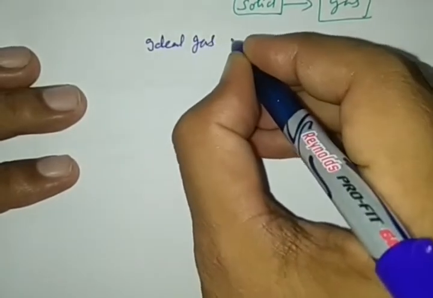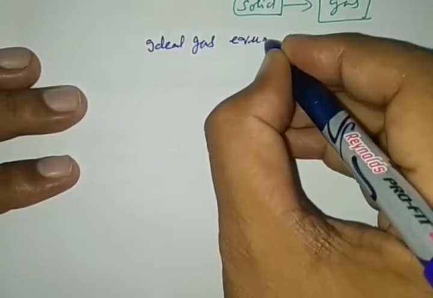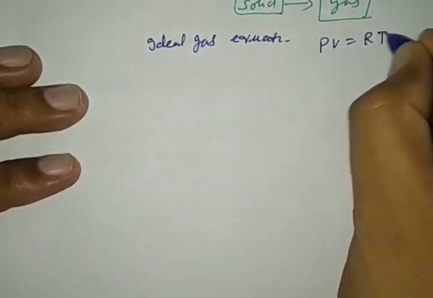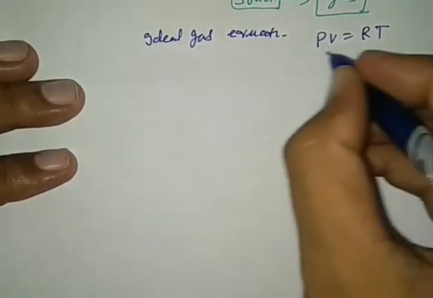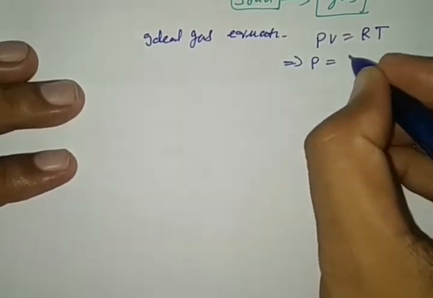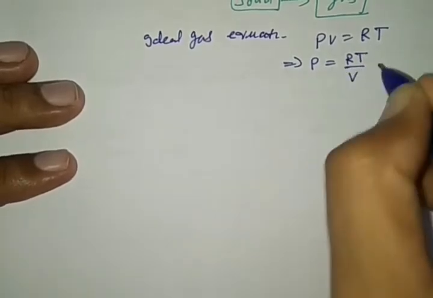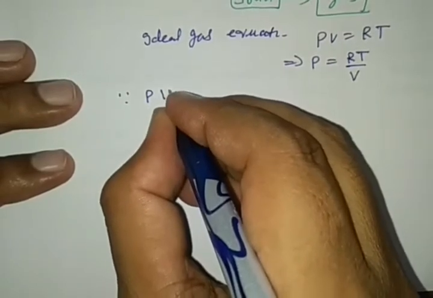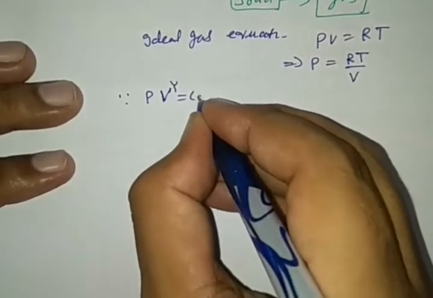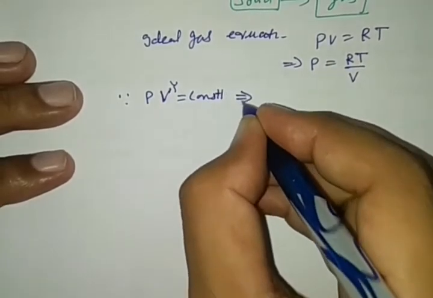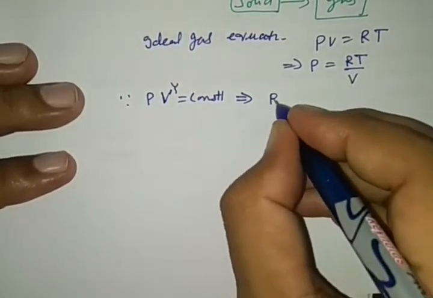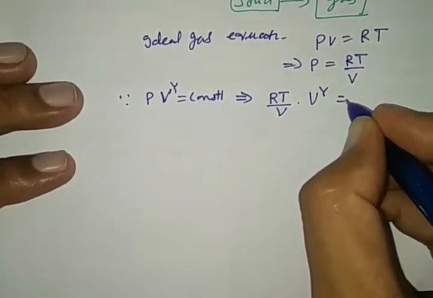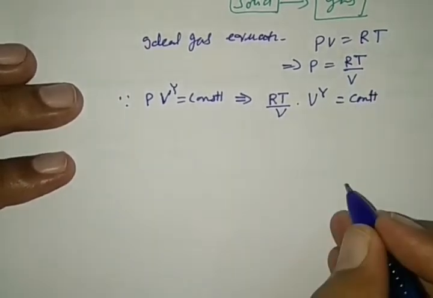Ideal gas equation, that is PV is equal to RT. By PV is equal to RT, we may write P is equal to RT by V. Since Poisson ratio is pressure volume to the power gamma is equal to constant, this can be written as, in place of pressure, RT by V into V to the power gamma is equal to constant.